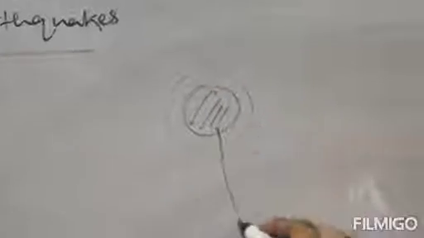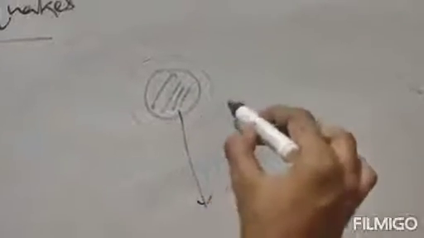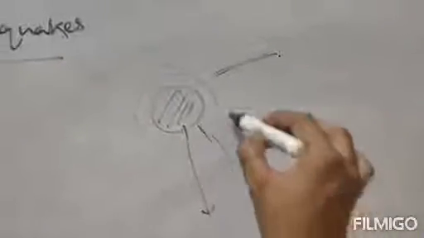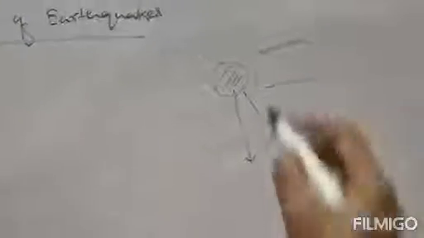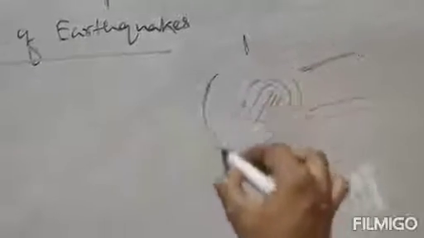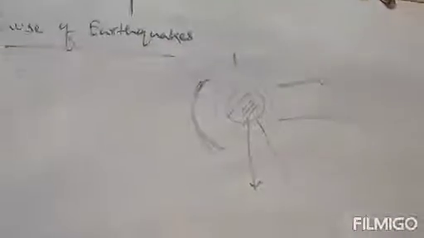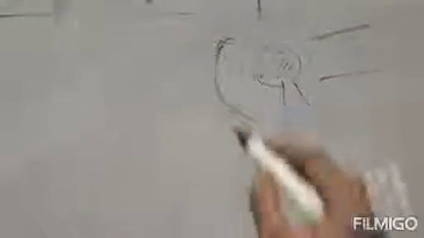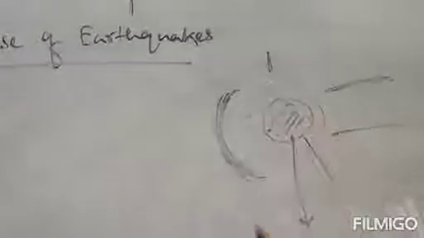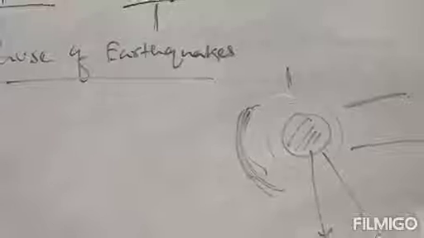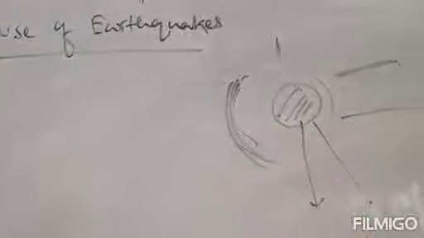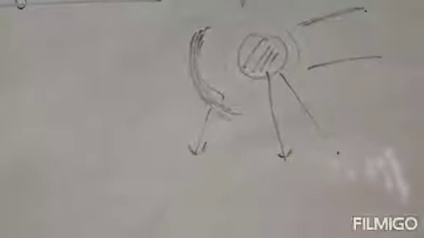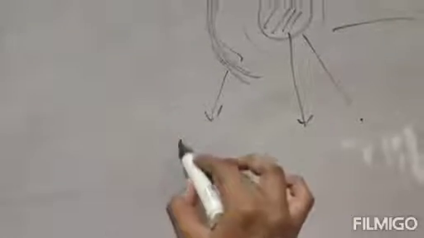So this is the inner core, this is the crust part. Clear? This is the outer core, this is the mantle. So this is the surface. Now this outer surface is not composed of a single piece. It is composed of 7 plates, which are known as tectonic plates or lithospheric plates, because this outer sphere is known as lithosphere. So this is composed of 7 plates.